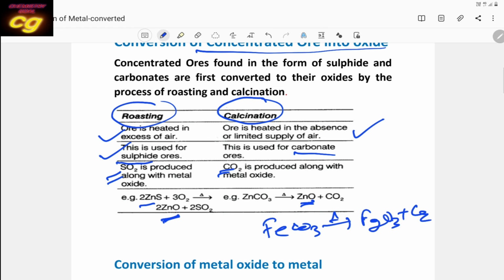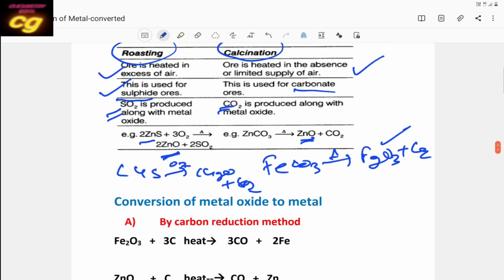Like this, copper sulfide, when heated in presence of oxygen, converts to copper oxide and sulfur dioxide. So the main principle is that sulfide ore converts to oxide and carbonate ore converts to oxide. Both are converted to oxide. So this is the first step, conversion of sulfide and carbonate ore to oxides by calcination and roasting. You have to remember this.